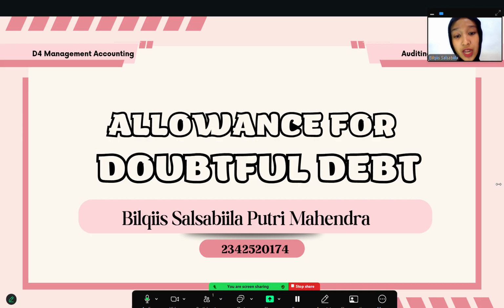By performing an aging schedule, and then assessing debtor conditions, and then confirming receivables and checking payment after the reporting date, I also evaluate whether the receivables are truly collectible or at risk of being uncollectible. Based on the audit evidence that I got from the clients, I calculate what the allowance should be and compare it with the company records to ensure that the financial statements are not overstated.